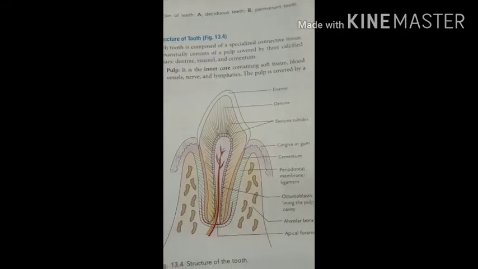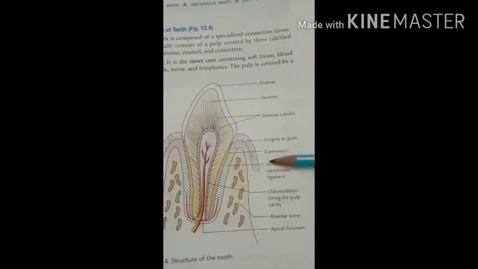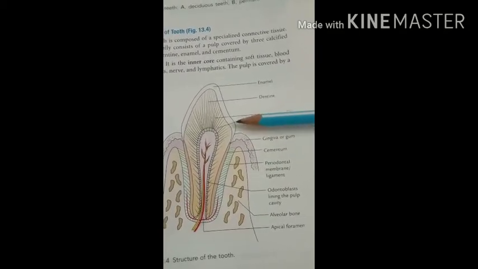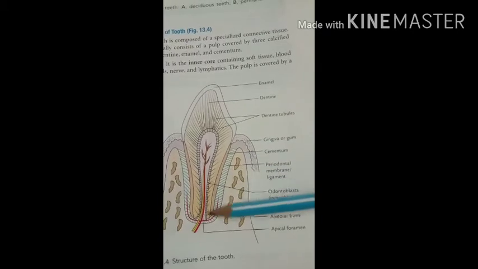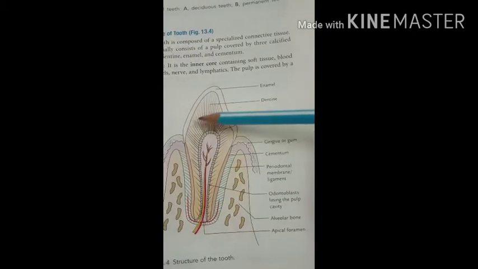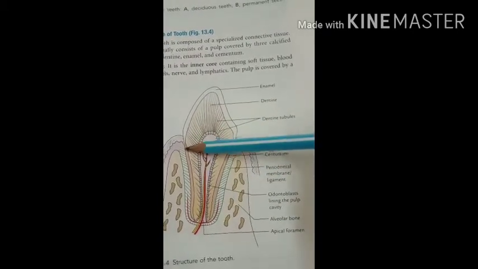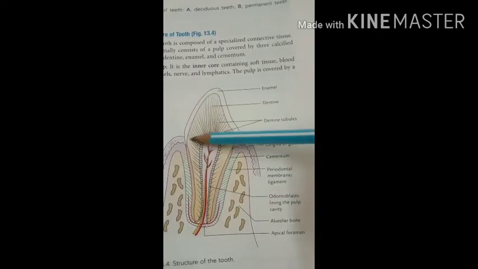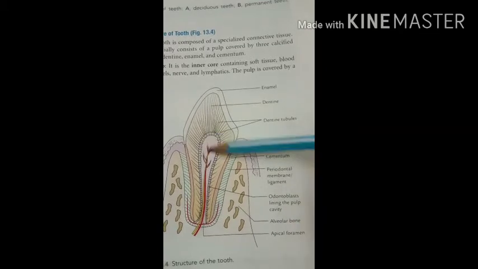Then the cementum, or the cement. So here you can see, the cementum covers the dentin of the root. This is the dentin, and it is covered by this cementum, but only at the root part of the dentin.